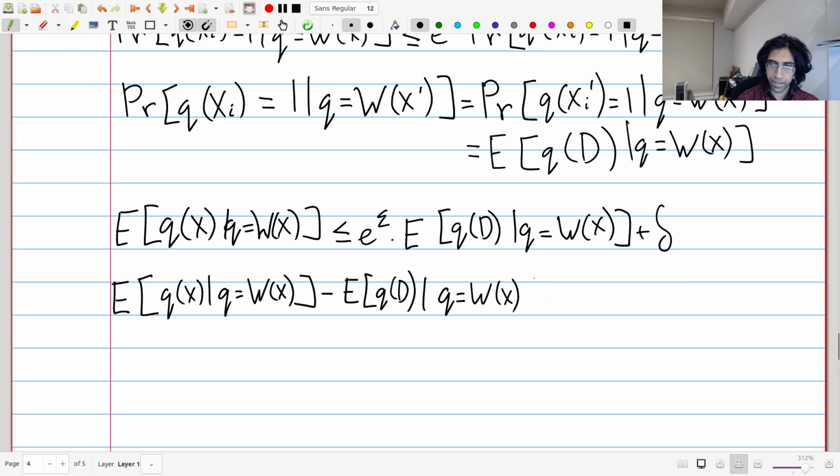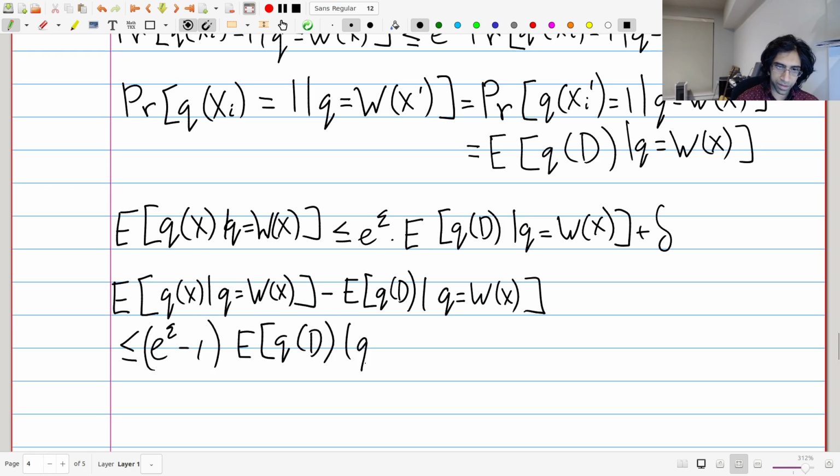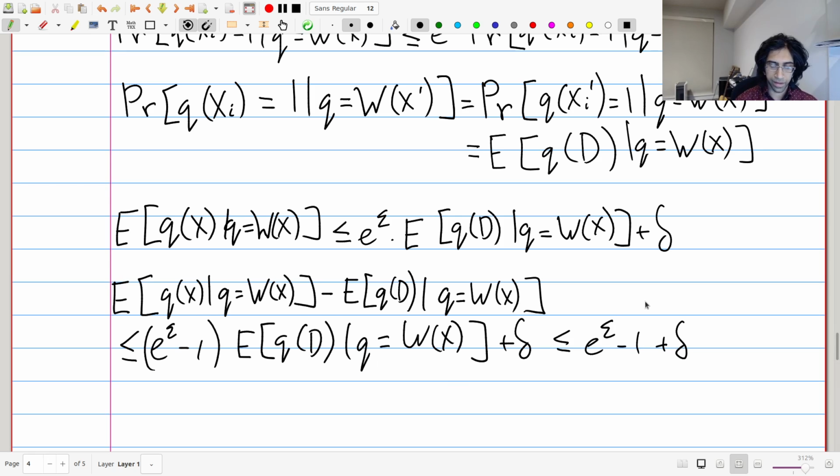This is going to be less than or equal to e to the epsilon minus 1 times the expectation of q of d given q is equal to w of x, plus delta. And the convenient thing is that this term here is upper bounded by 1, just because it's an expectation of a value that's between 0 and 1. So this is less than or equal to e to the epsilon minus 1 plus delta.